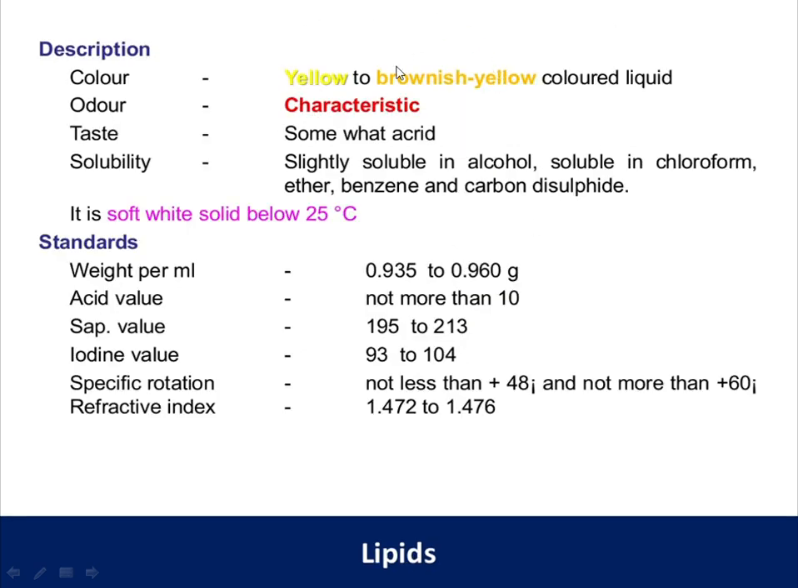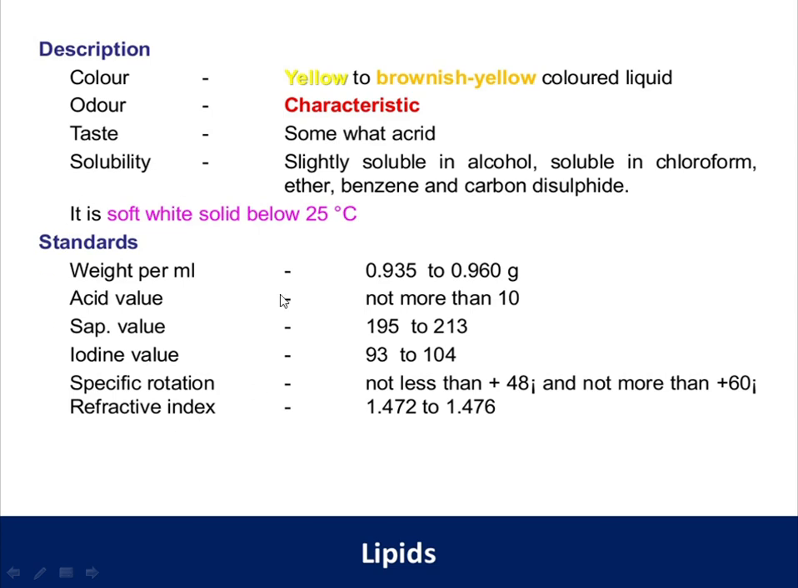Next is the description of the oil. The color of the oil is yellow to brownish yellow liquid, the odor is characteristic and the taste is somewhat acrid. Normally all lipid substances are soluble in non-polar solvents such as chloroform, ether, benzene and carbon disulfide, insoluble in polar solvents, and slightly soluble in alcohol. At a temperature below 25 degrees centigrade, it is available as a soft white solid.